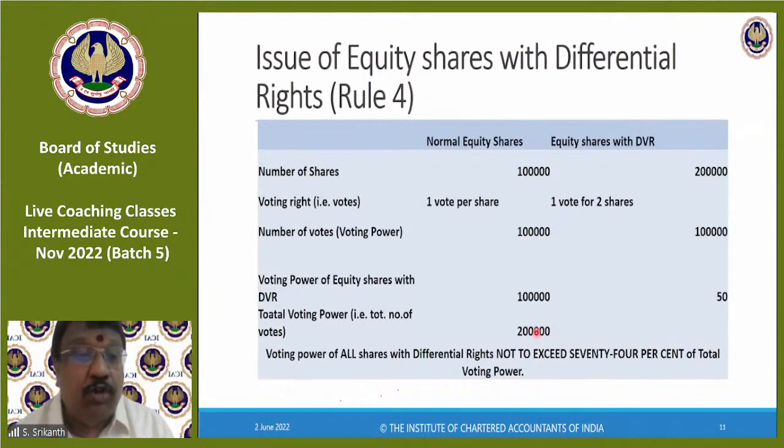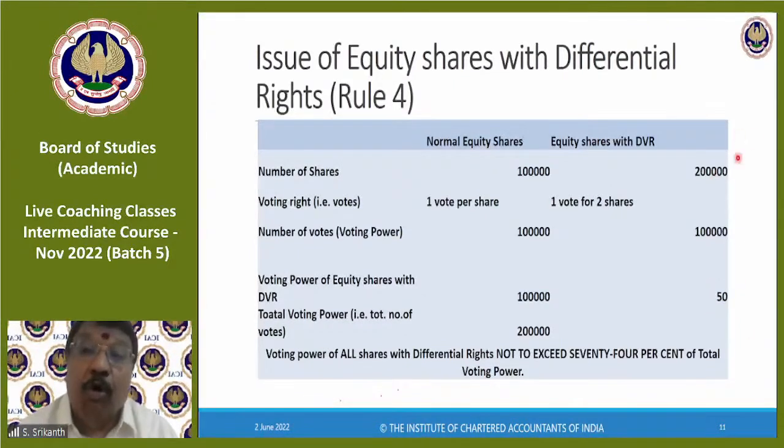Now, out of this total voting power, what is the percentage of equity shares with DVR? Equity shares carrying DVR have voting power of 1 lakh. So out of the total voting power, the voting power of equity shares with differential voting right is 1 lakh. 1 lakh by 2 lakh into 100 gives me 50%. The rule is that the voting power of all shares with differential voting rights must not exceed 74%. Therefore, this company is complying with the rule.